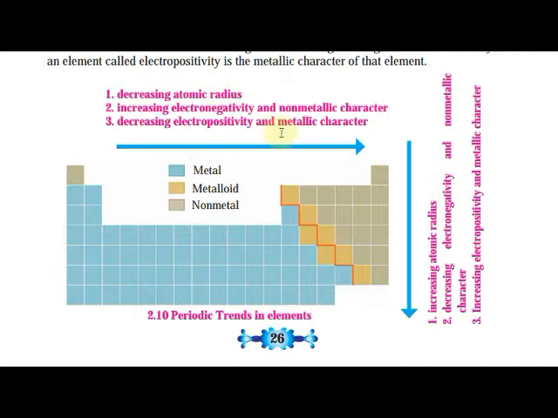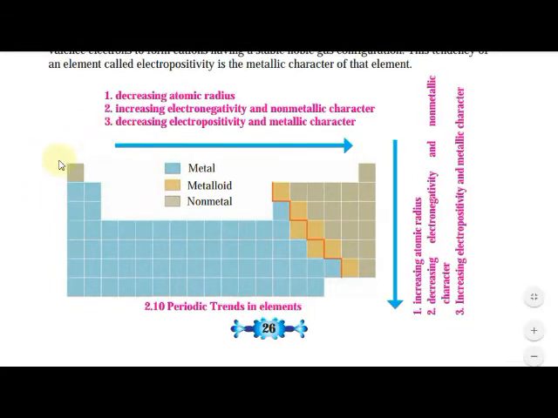In this chart, non-metallic character increases from left to right, atomic radius decreases, and metallic character decreases from left to right.